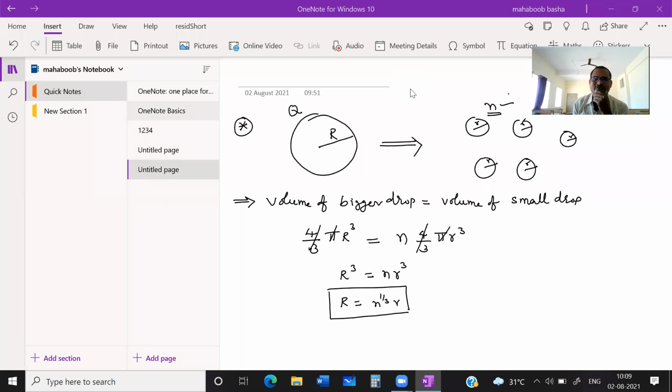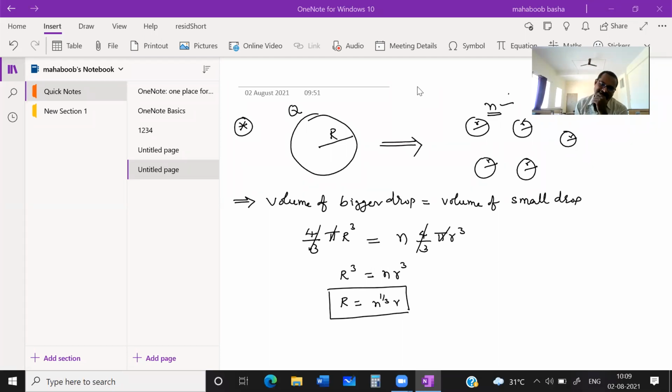So what I am saying, students, let us suppose we are having one big drop whose radius is capital R and charge on it is capital Q. Now, if this big drop is collapsed into n identical small drops, then what happened to its radius? What happened to the charge on it? And what happened to the capacity of each smaller drop? Or what happened to the potential of each smaller drop? These are the things let us discuss.